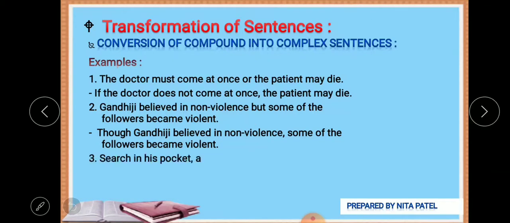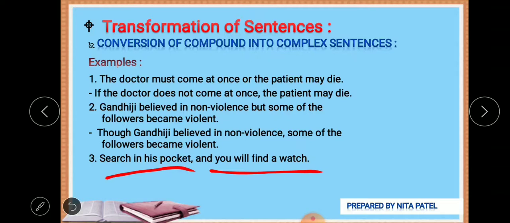Next: Search in his pocket and you will find a watch. Someone is giving an instruction to someone, right? You have to search in his pocket, and if you do so, you will find a watch.